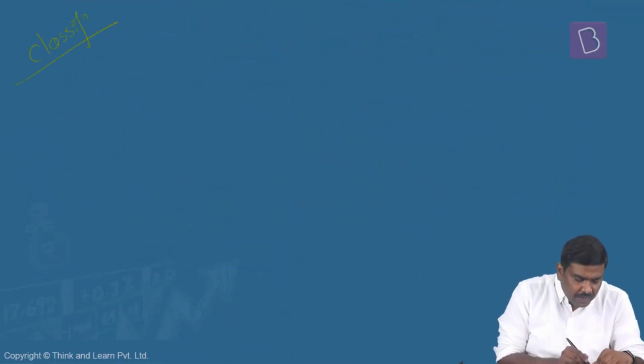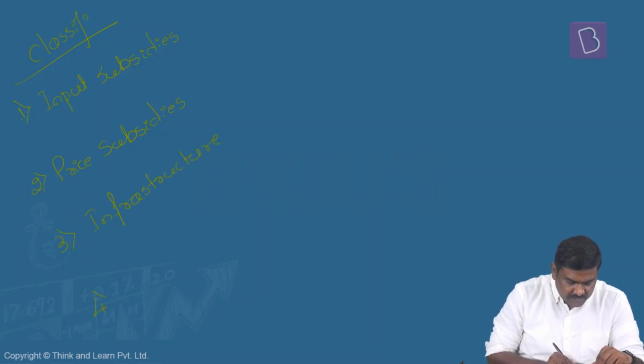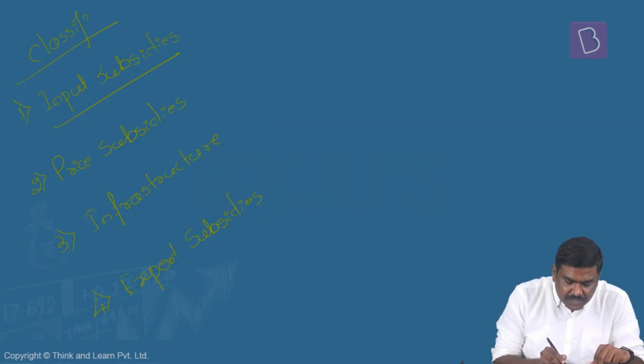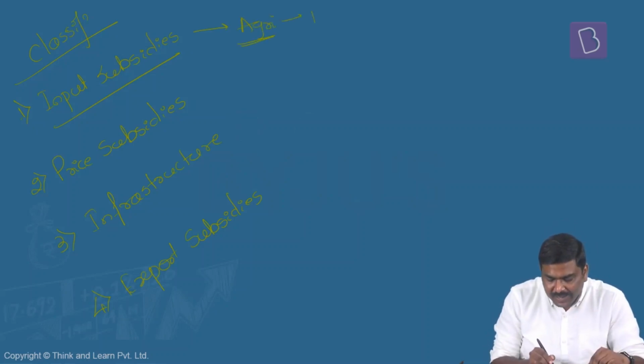In addition to this, there is another classification of subsidies. Let's try and understand the second classification also. First is input subsidies. Second one is price subsidies. Third one is infrastructure subsidies. And the fourth one is export subsidies. Let's start with input subsidies. In case of the agriculture sector, government provides subsidies on electricity. Government also provides support, that is a subsidy, in case of fertilizer, irrigation, etc.